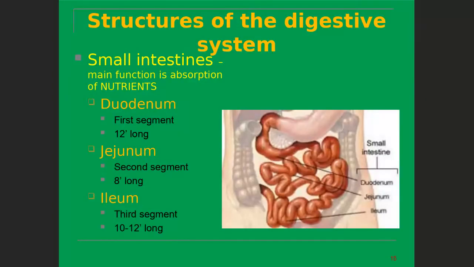The structure of the digestive system: the small intestine's main function is absorption of the nutrients. The first segment is about 12 meters long, the second segment is about 8 meters long, and the third segment is about 10 to 12 meters long. So there are three parts: duodenum, jejunum, and ileum. The first part is the duodenum, the second part is the jejunum, and the third part is called the ileum, which finally connects with the large intestine.